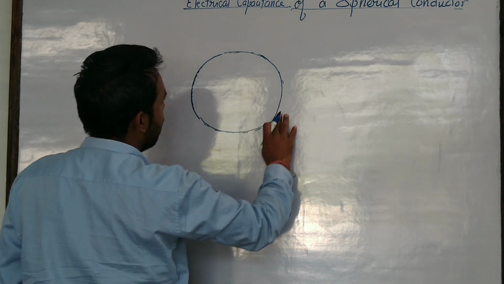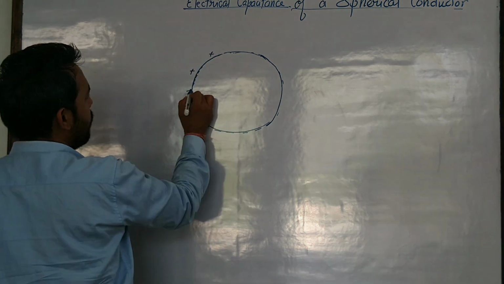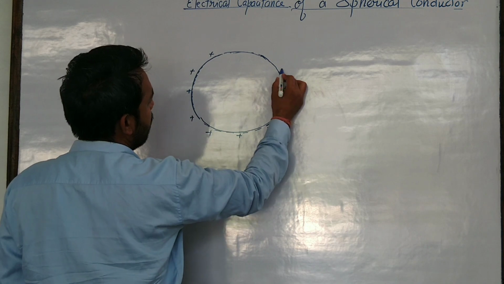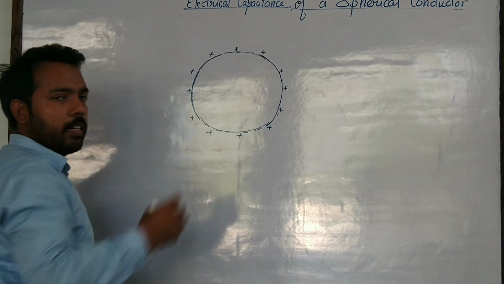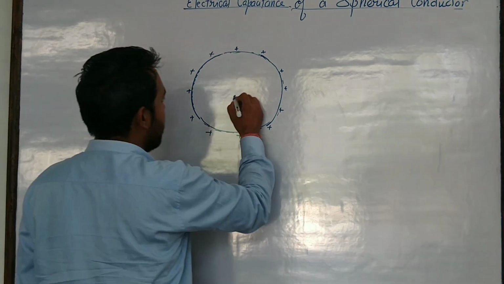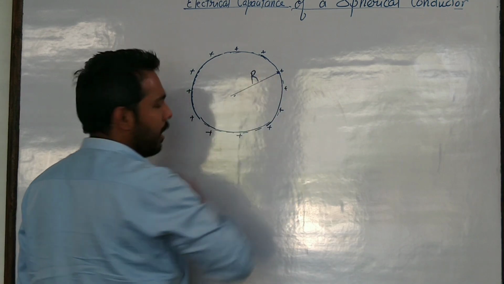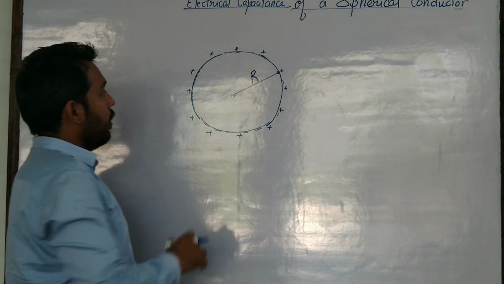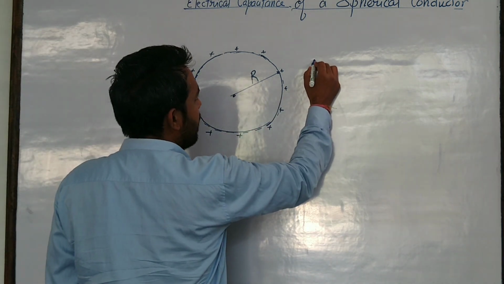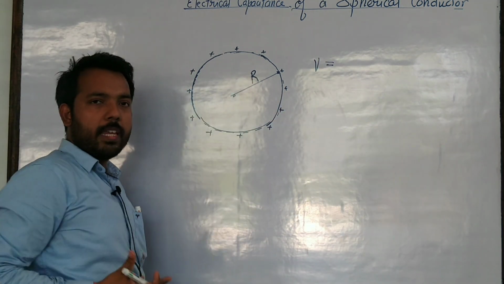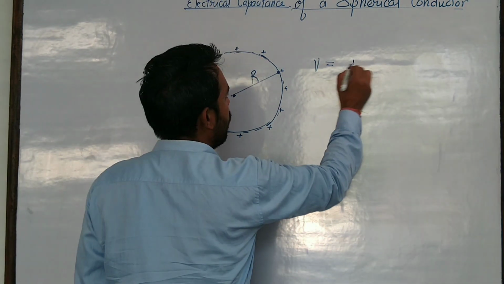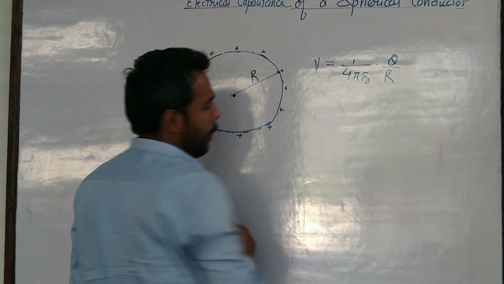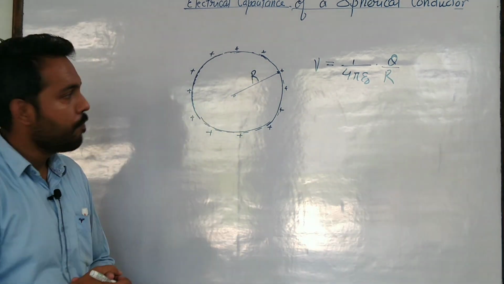So this is a spherical conductor and suppose a positive charge is given to the conductor, so it will get uniformly distributed over the surface of this conductor. Suppose the radius of this conductor is equal to capital R. So the potential V of the spherical conductor is equal to 1 by 4 pi epsilon naught Q by R, where Q is the charge given to the conductor.